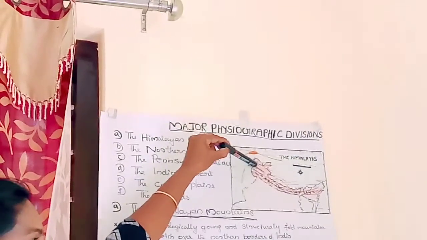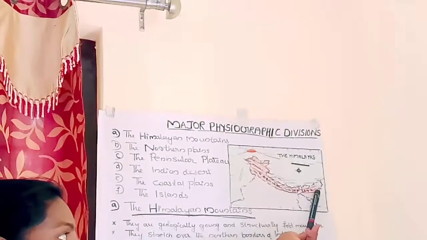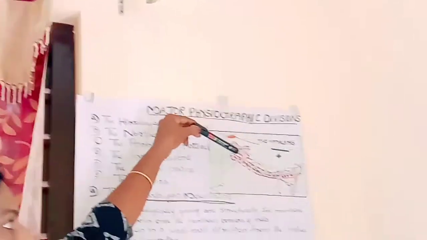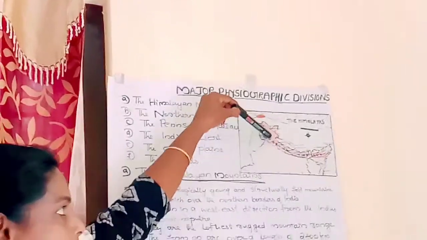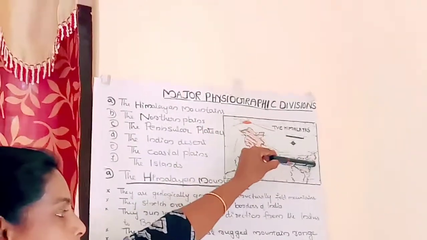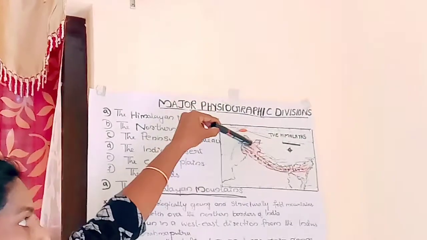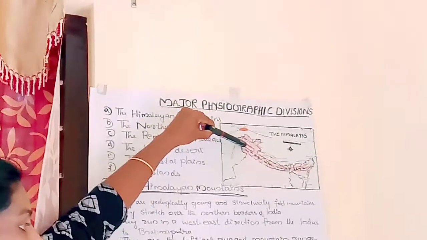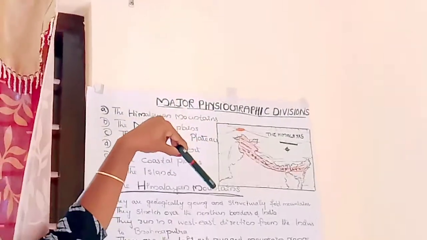Here Jammu and Kashmir is located, and here which state is located? Arunachal Pradesh is located. You just see about the width. Here the width is more, but when it moves towards the eastern part, the width decreases. So it decreases from 400 km to 150 km.